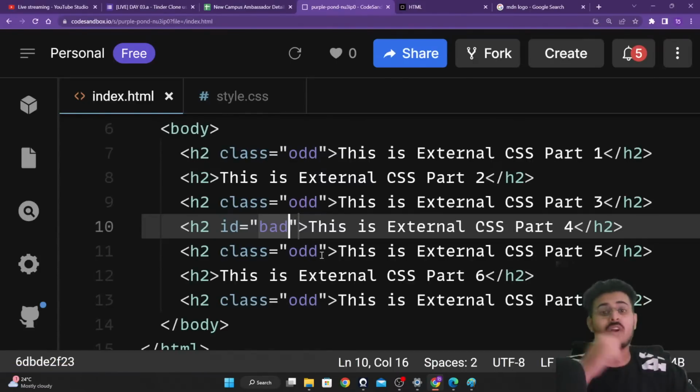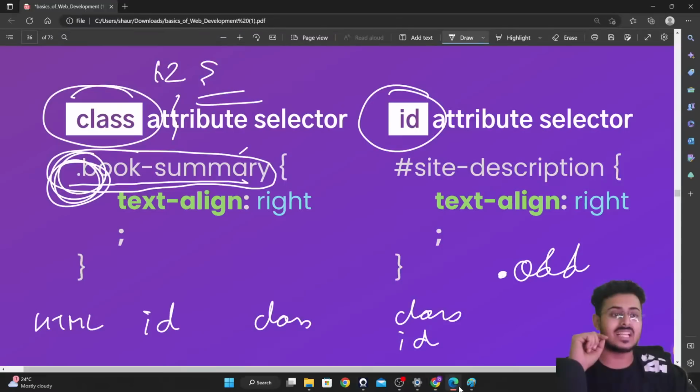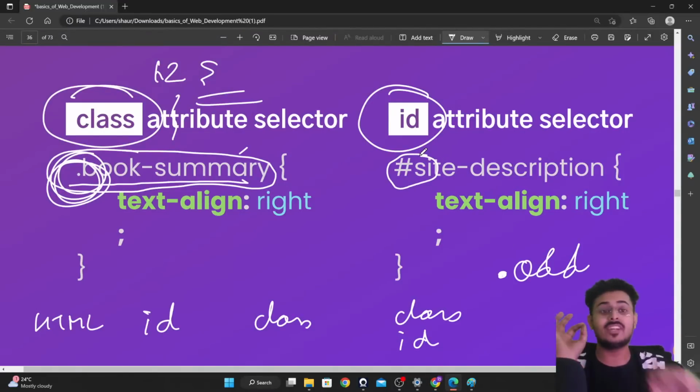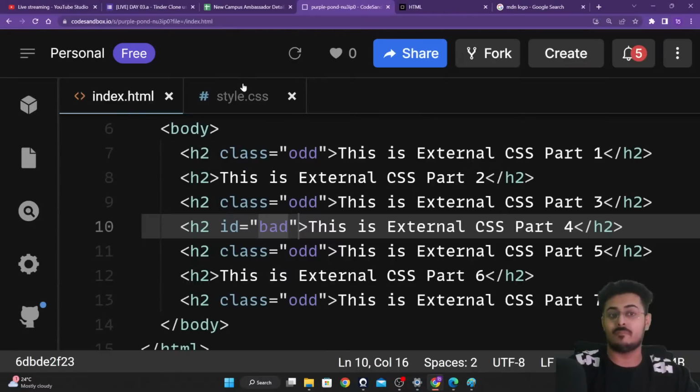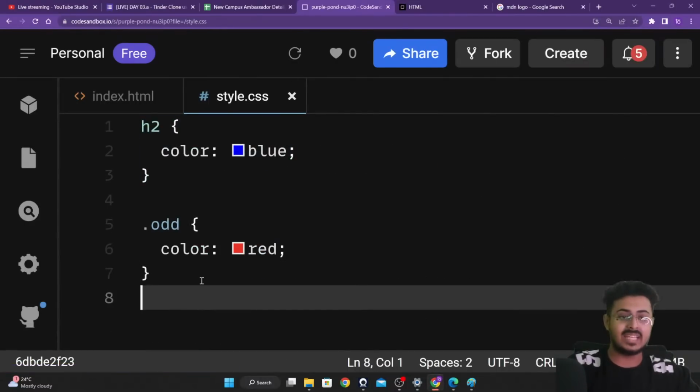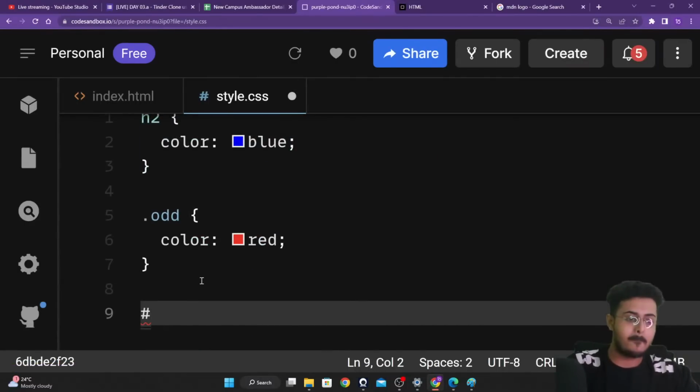Now I want to select this ID, guys. To select this ID itself, the selector that I have to use is a hashtag. Just like you are having dot for class, similar to that, to select an ID, you want to use a hash. So hash and then the ID name, guys. I've given the ID name of bad, so I'll be putting up the ID as hash bad.